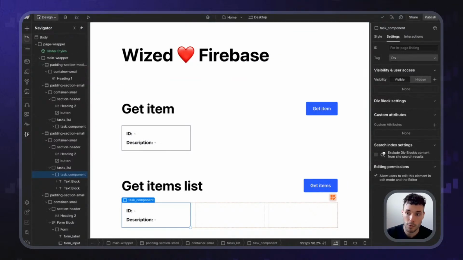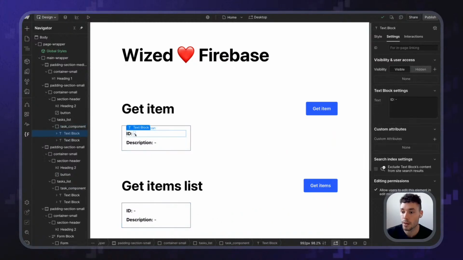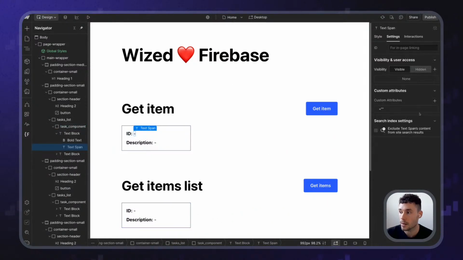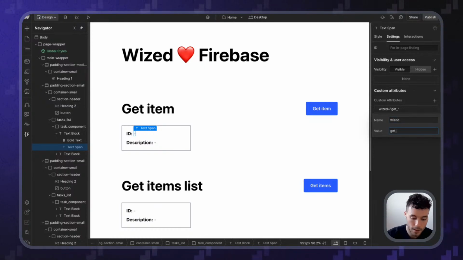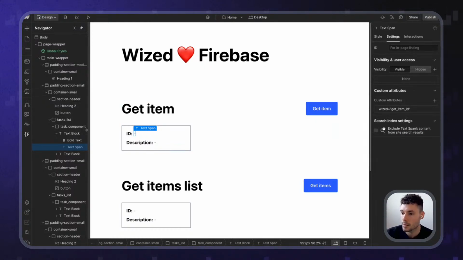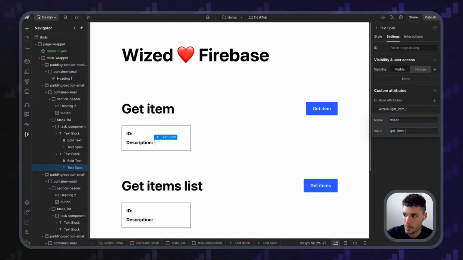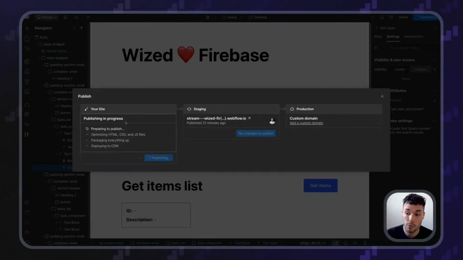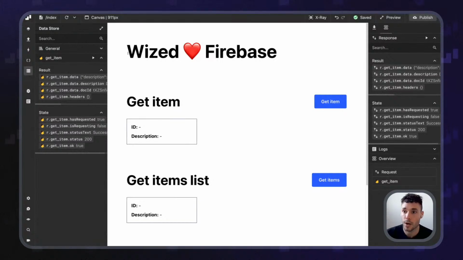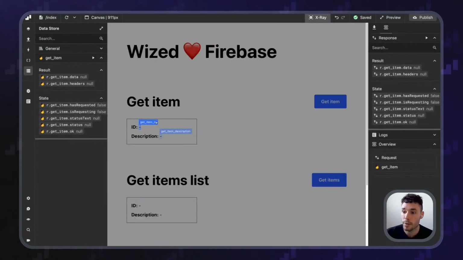Now, if I wanted to display this data, let's just do it super quick. I'm going to go to Webflow. What can we do? We can do Wized get item ID and Wized get item description like this. So if I publish this and I go back to Wized, let's refresh this super quick. And now I can open my X-Ray.